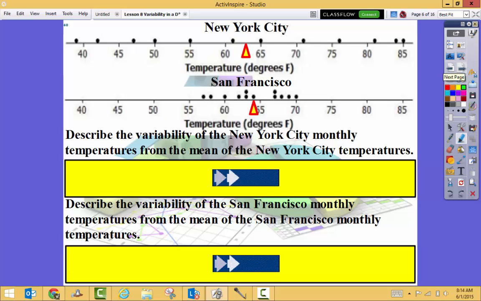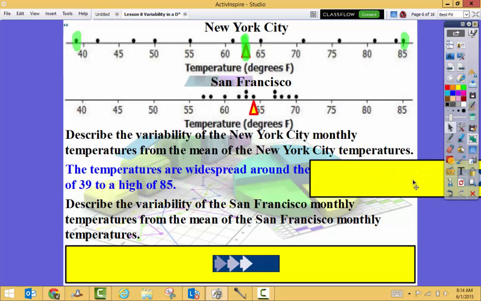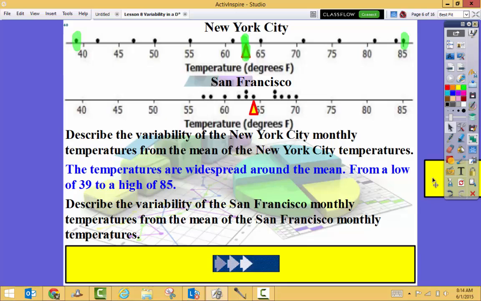Okay, describe the variability of the New York City monthly temperatures from the mean of the New York City monthly temperatures. So I'm looking at the monthly temperature compared to that mean temperature. What variability do I see? Well, I see that there's a widespread variability. There's a lot of change. The temperatures are widespread around the mean. We have a low of 39 to a high of 85. So my temperatures aren't very close to that mean.